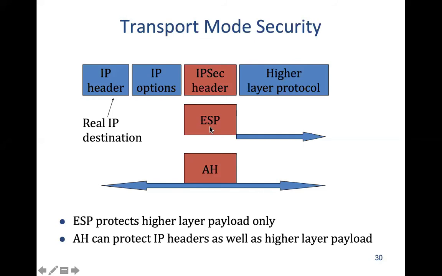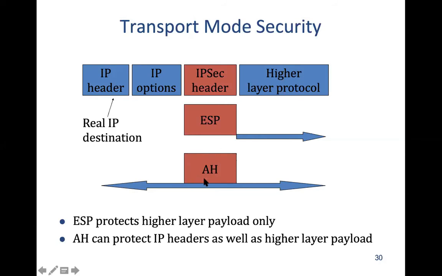When we use the ESP mechanism, then only part of the overall packet is encrypted. For example, only what's inside, the original IP packet, is getting encrypted.